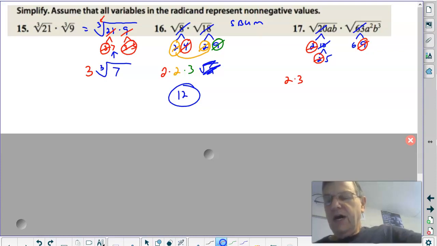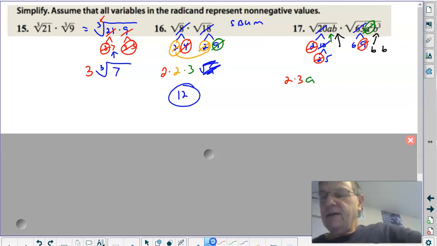Now I have 1 5, 1 2, and 1 3 left. I don't have 2 of anything else. It's going to be stuck. Look at my a's. I have 2 a's. What's the square root of a squared? A. This one's going to stay. It's going to be stuck in there. Look at my b's though. Here, let me use black. I have 1 here. I have a second, and then there's the other 3, right? There were 3 here, so there's 1 and 2 more for 3.